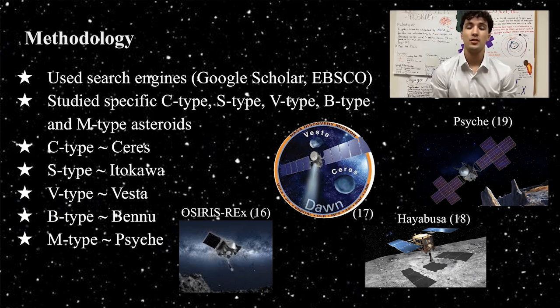We researched Vesta due to its unique characteristics. For example, 6% of all main belt asteroids are related to Vesta, granting the asteroid and its relatives their own classification of asteroids, the V-type.